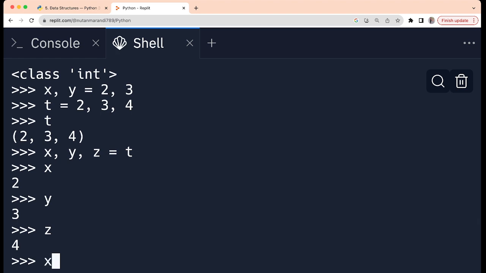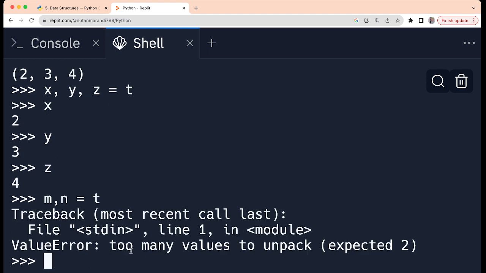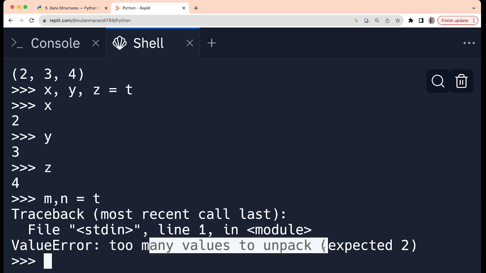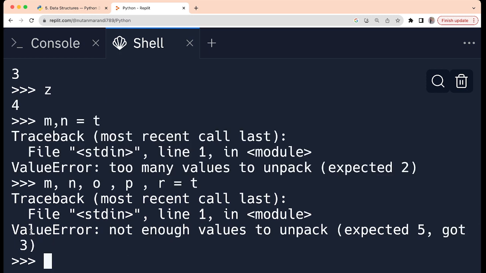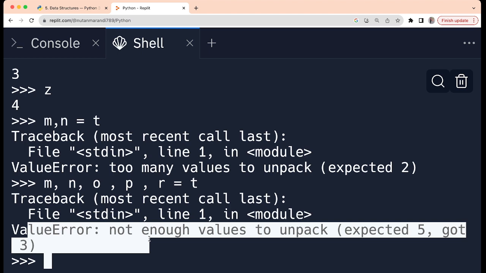Okay, now let us say if I'm doing like this, let us take two values, m comma n is equal to t. If this is what I'm writing, then it is giving what? Value error. So too many values to unpack. Okay, so this is not allowed. Again, since here three elements are only there, if I give more, let us say m comma n comma o also comma p also, so many variables if I give, and then if I write t here, then also I'm going to get value error, because not enough values to unpack. Okay, so not enough values to unpack.